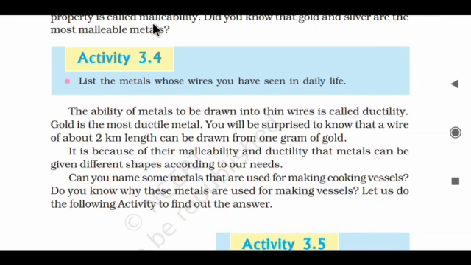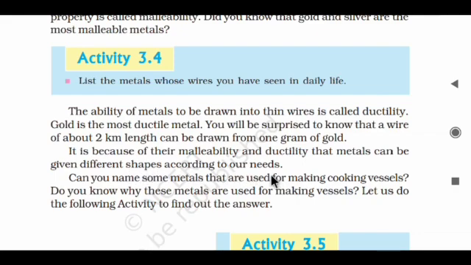Thin sheets means malleability, and thin wire means ductility. Gold is the most ductile metal, and also the most malleable. You will be surprised to know that a wire about 2 kilometers long can be drawn from 1 gram of gold. It means if you convert 1 gram of gold into wire, it will be 2 kilometers long. It's because of malleability and ductility that metals can be given different shapes according to our needs.